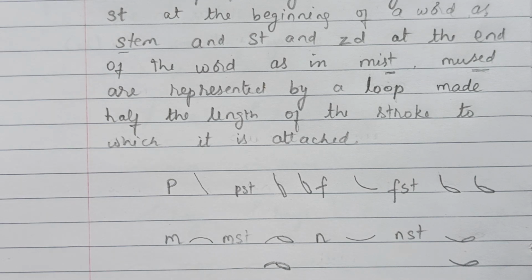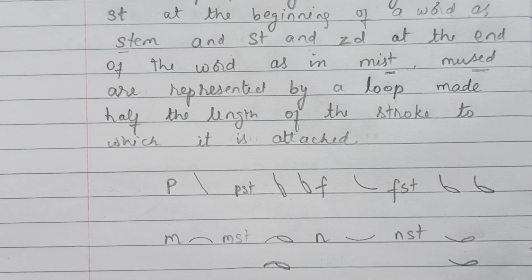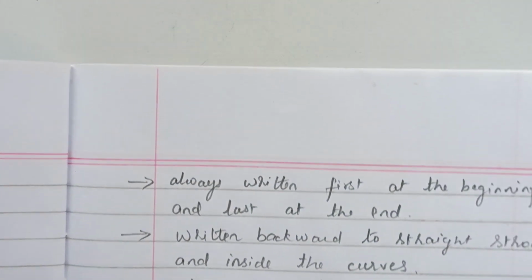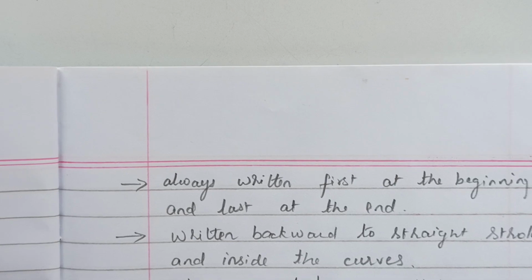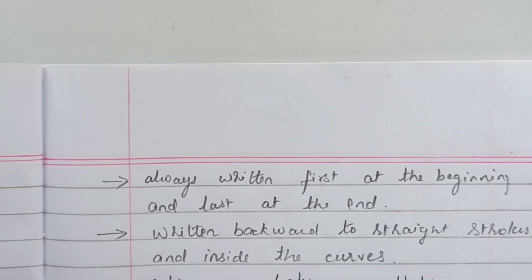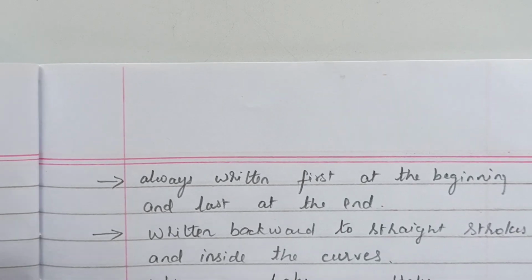Now to understand the conditions where the st loop has to be used: it follows the same rule as that of circle S. Hope you remember the conditions of writing circle S. So we recall these conditions.